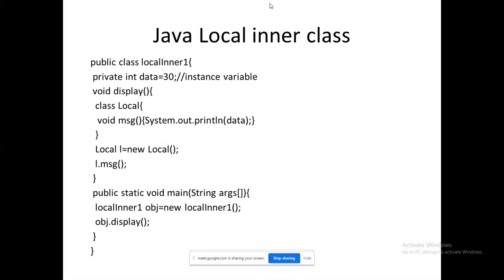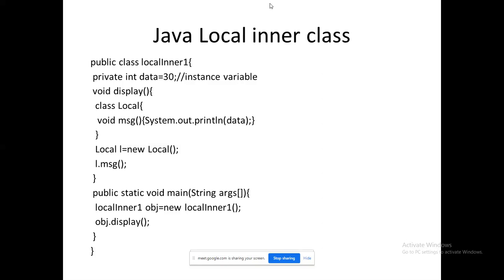To avoid a lot of confusion, come to the main method. What they did: LocalInner1 obj equal to new LocalInner1. They created an object for the outer class alone, because it is enough to access the contents of a class. This is the basic study about our object: to access the contents of the class, it is enough to create an object.